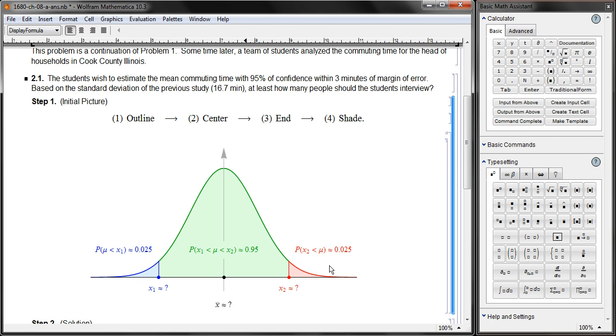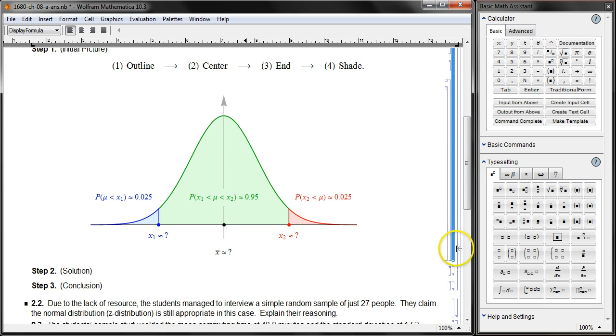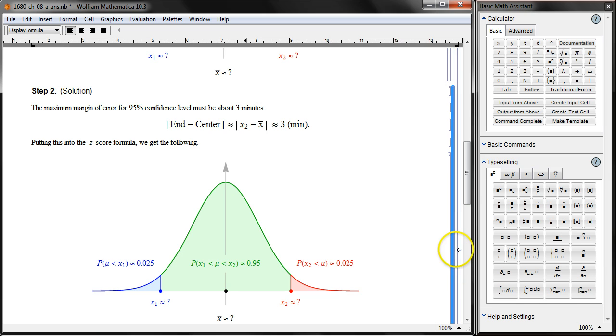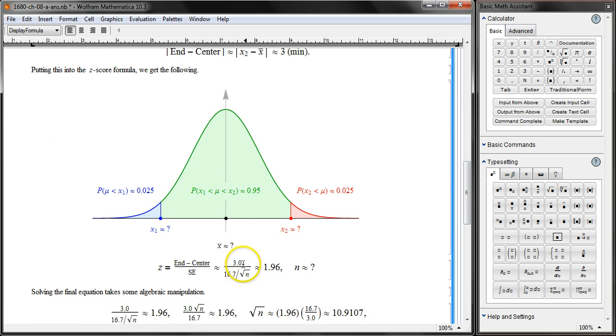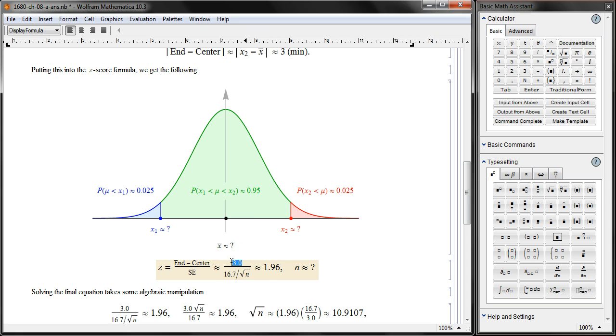But you can still figure out end minus center as 3 minutes, and that's enough to use the z-score formula. The numerator, end minus center, is 3, and the denominator is SD over square root of n. You're looking for n from this equation.